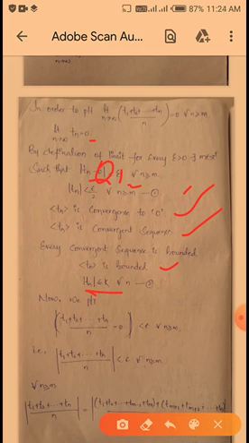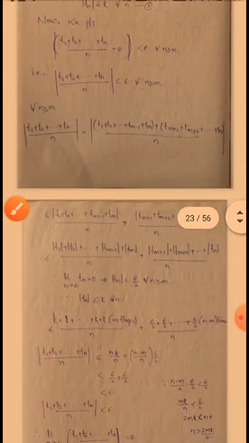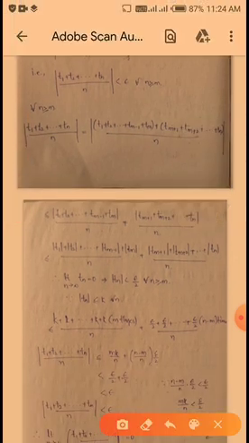So that is (T1 plus T2 plus up to so on Tn) by n is less than epsilon. Okay, and next (T1 plus T2 plus up to so on plus Tn) by n is equal to, so here T1 plus T2 plus up to so on Tm in between the terms.